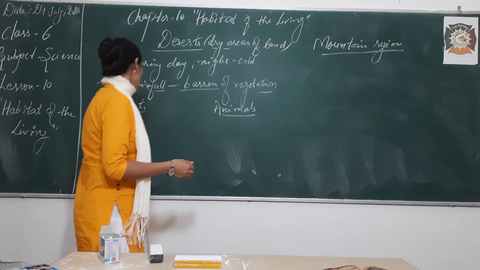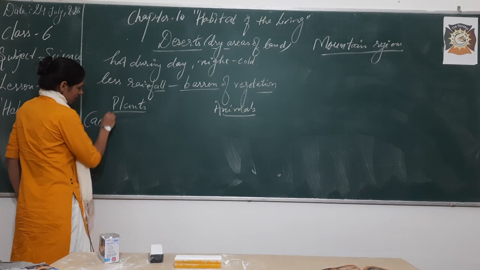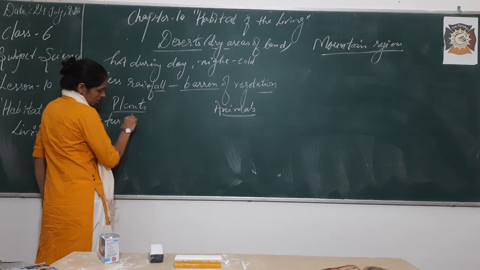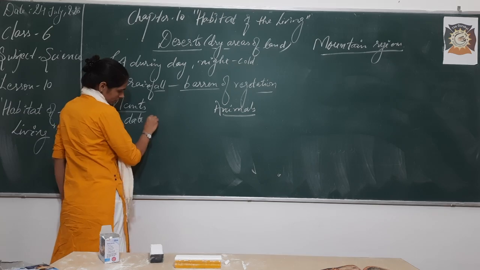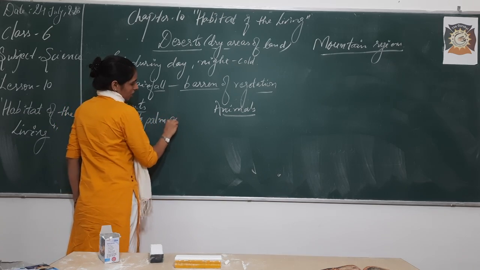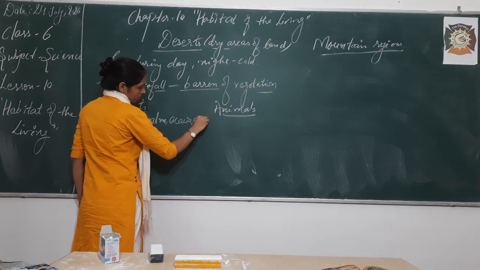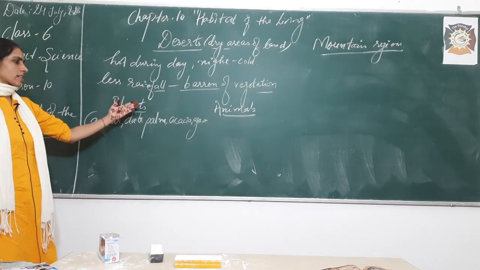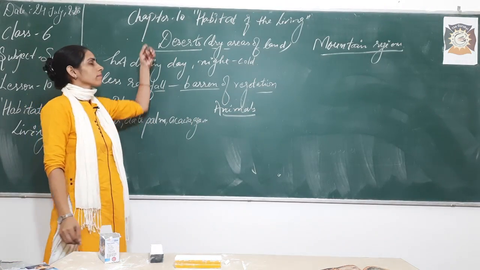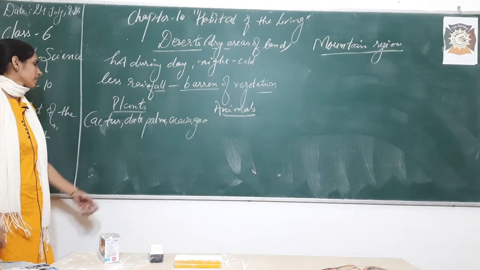So what kind of plants? Cactus, date palm, acacia, agave. These are the plants which can grow in desert areas.